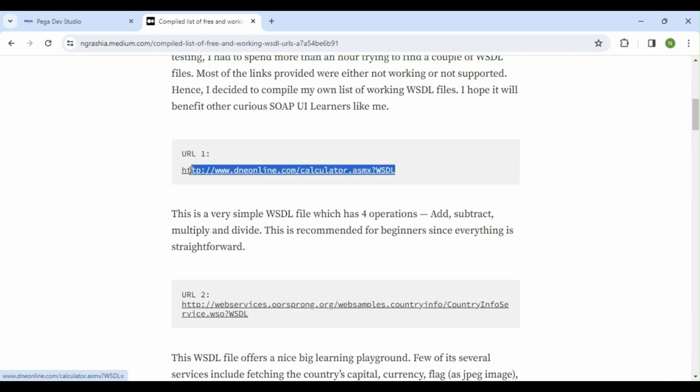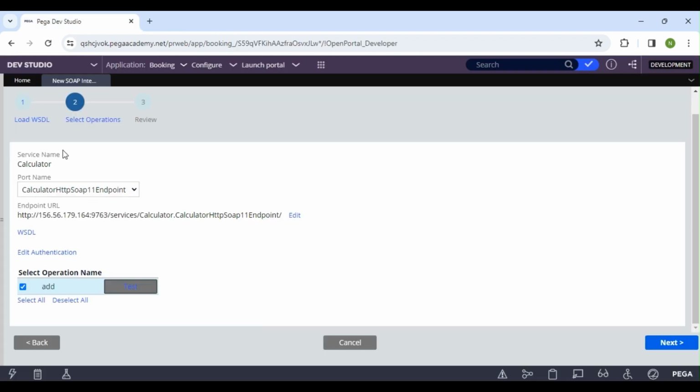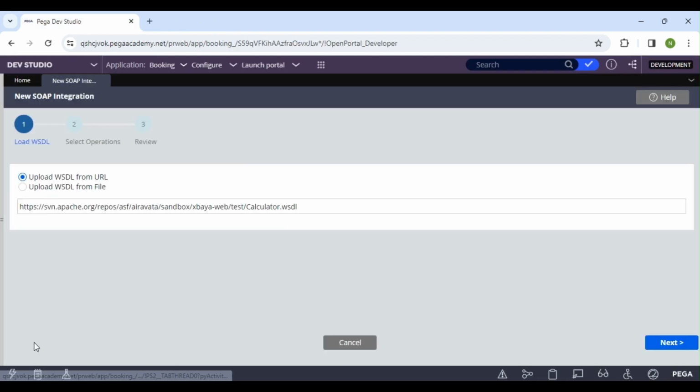Here I see a calculator URL. I'll just copy this, close this, go back and paste it in place of this URL.